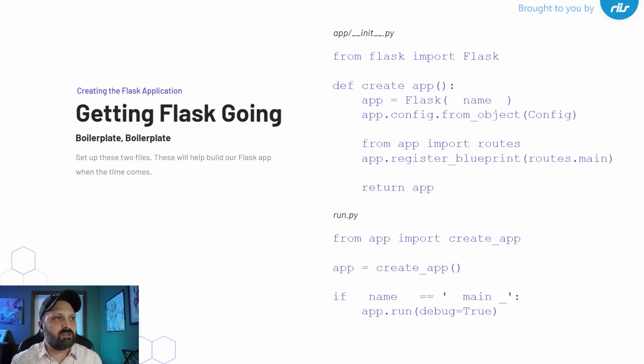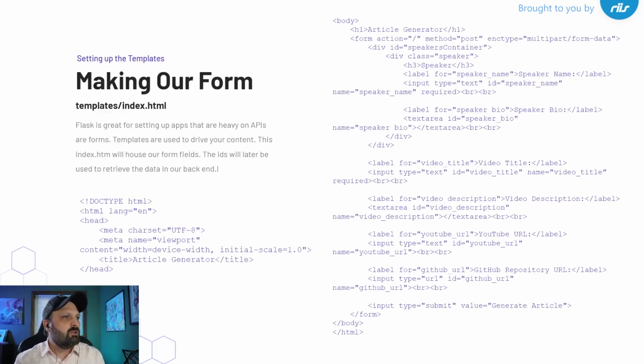All right, so getting Flask going, here's some boilerplate. I know Godfrey's covered this before, but your run.py is basically going to create your app. In my example, we're running it in debug. And then my init is making sure that I could get all my config variables or sensitive variables in, and then also the routes.